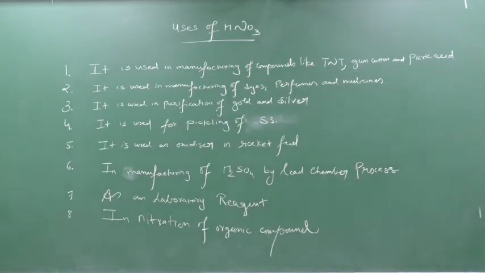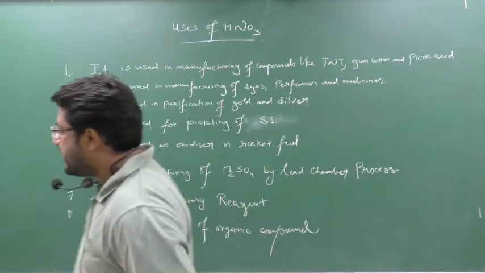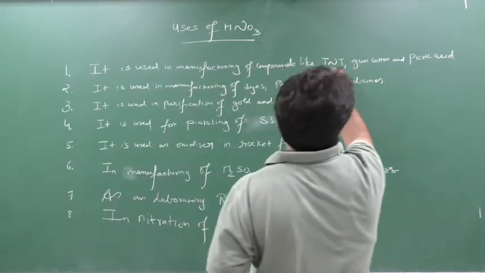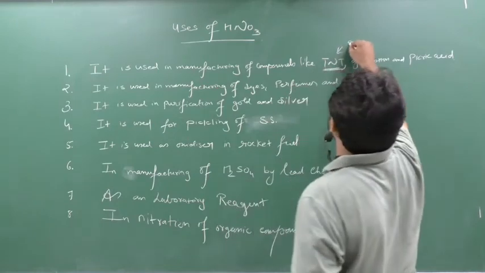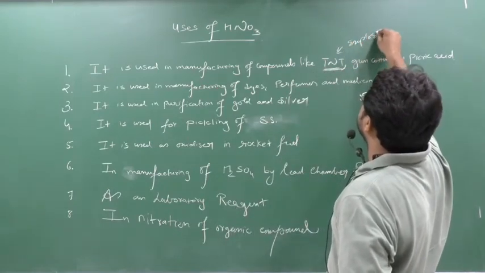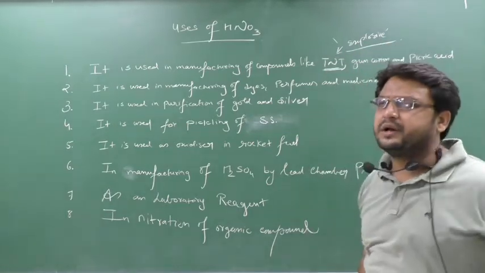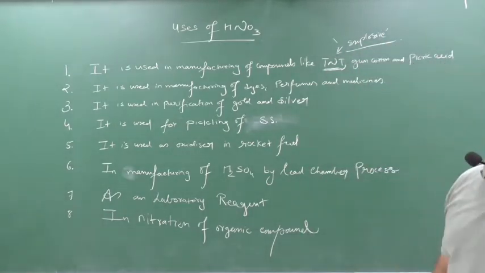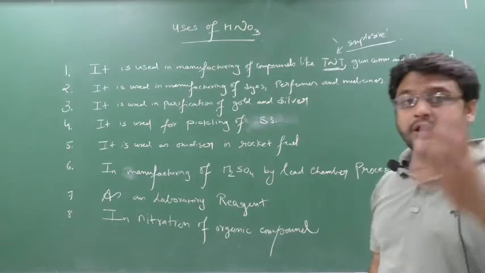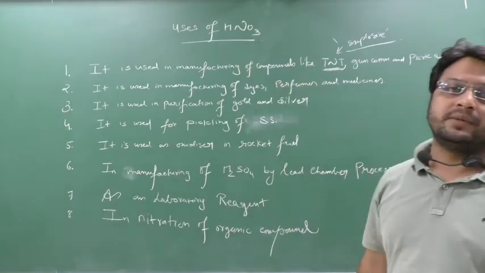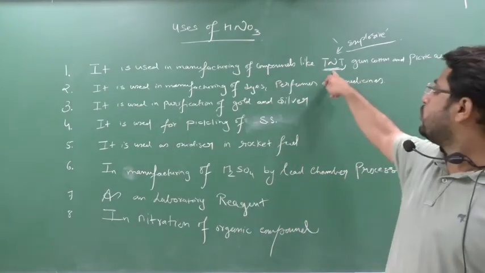As I have written on the board, uses of nitric acid. The first use: it is used in the manufacturing of compounds like TNT, trinitrotoluene. TNT is used as an explosive. Explosive means to make a bomb, like in the KGF movie or the Sholay movie, where they blast bombs so that the stones break down in the big coal mines.